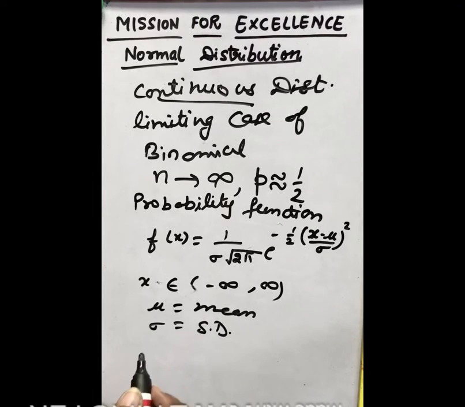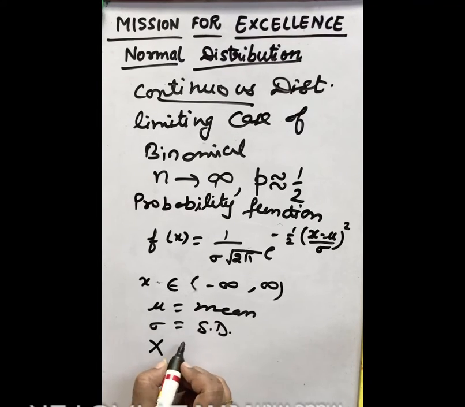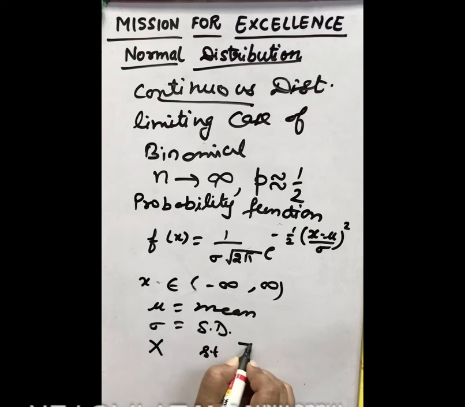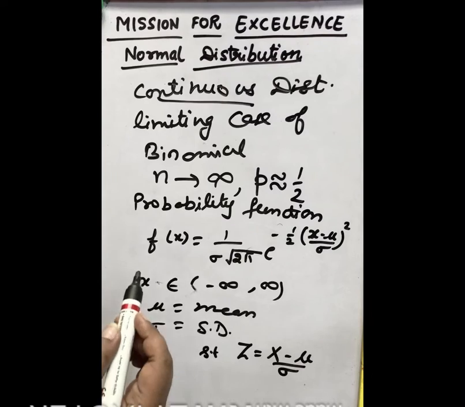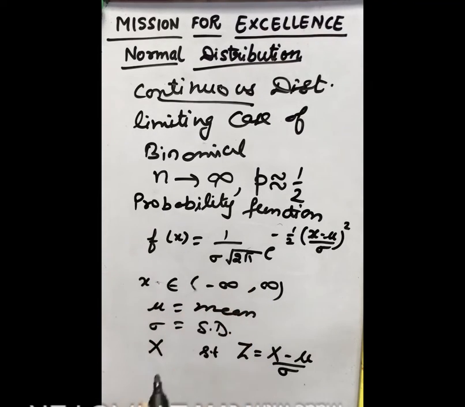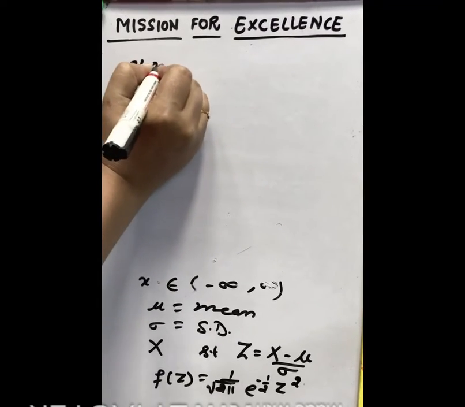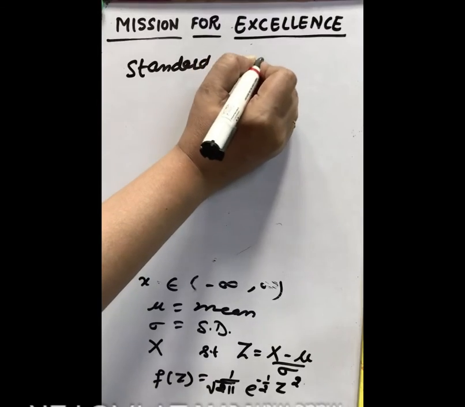So when we take another random variable, capital Z, such that z equals x minus mu by sigma, if we take this function z, then this probability function f will become f(z) equal to 1 by root 2 pi, e raised to the power minus 1 by 2 z square. So this is the standard normal variate.